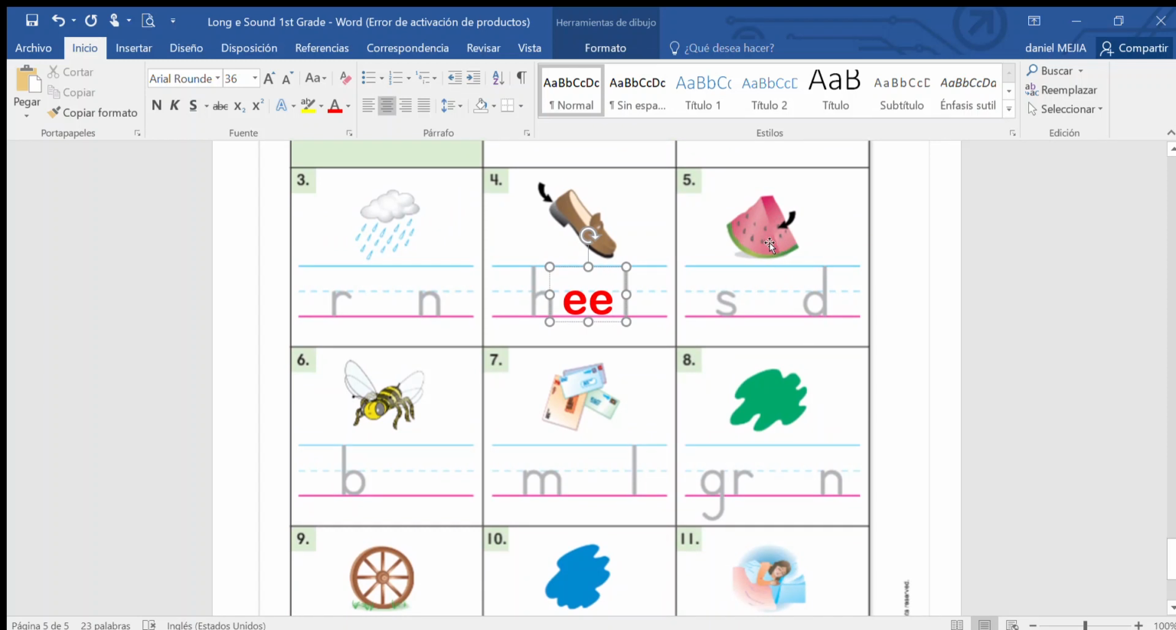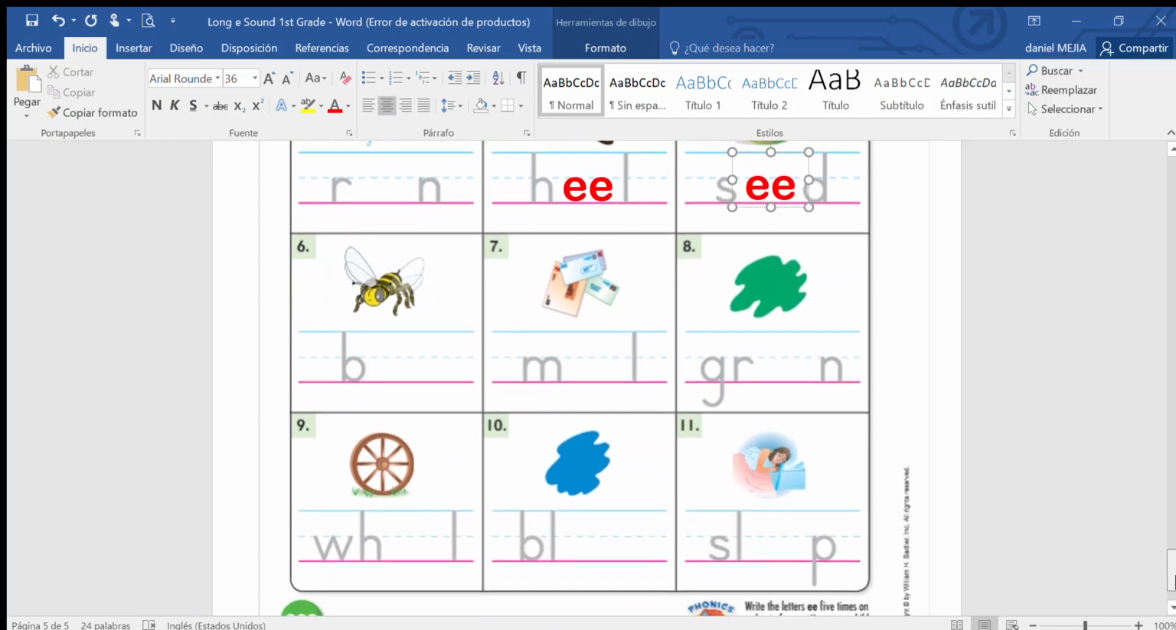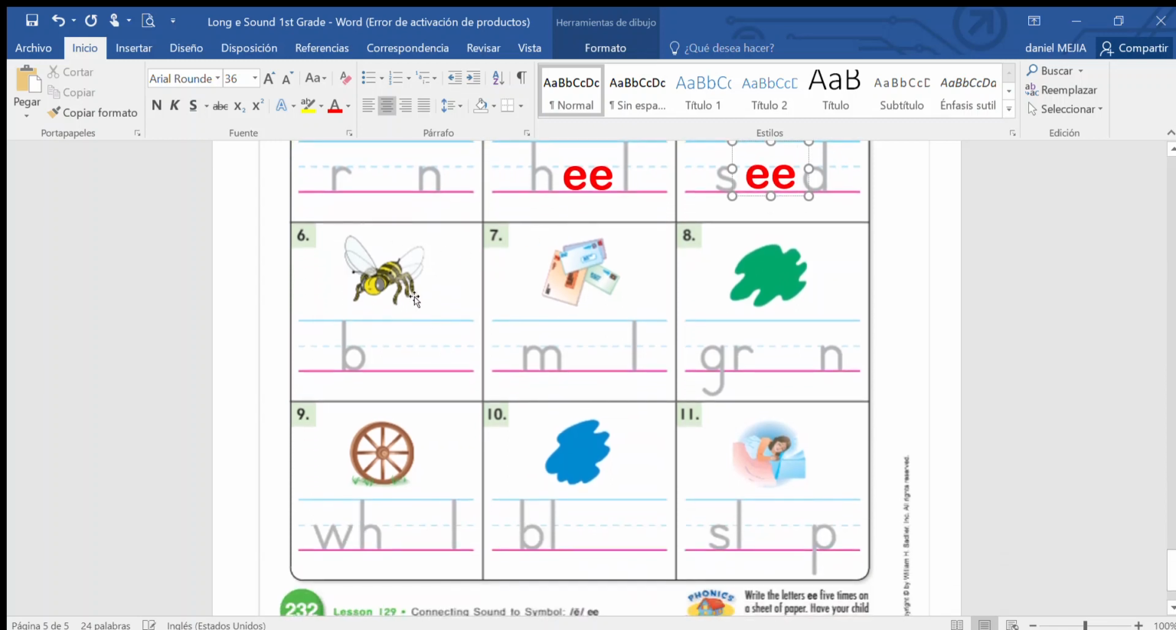So we have a watermelon. But these little things in black, what are they? It is a seed. Seed. Does it make the long E sound? Yes, so you're going to write E-E. Good. Continuing with number 6. What insect is this? It makes honey. It is the bee. Bee. Does it make the long E sound? Yes, so you write double E.